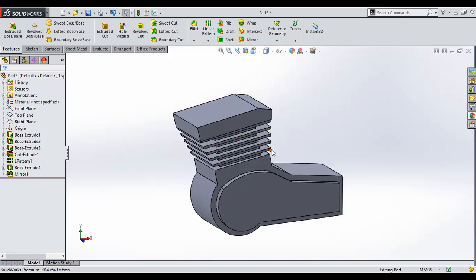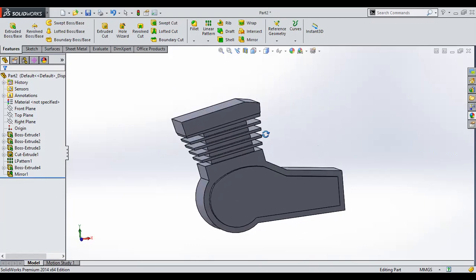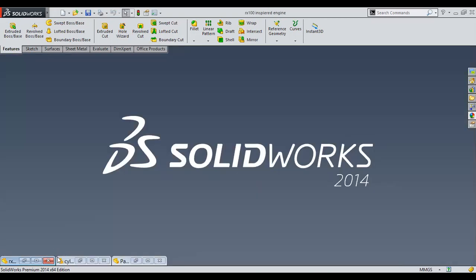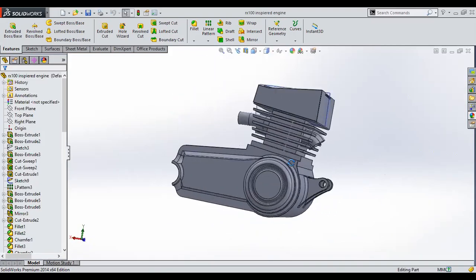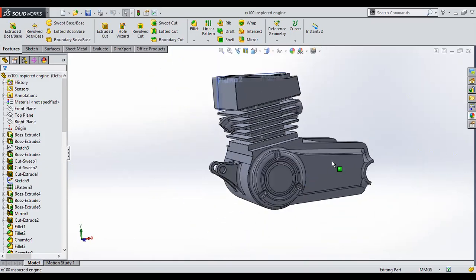And detailing is no limit. You can go with n number of detailing as you want. Exact real geometry you'll be able to get of any engine, your personal engine as well. Since I've already done this work, this is what I have already created. Here you can see these are the detailing for the foundation bolts, fastening bolts.